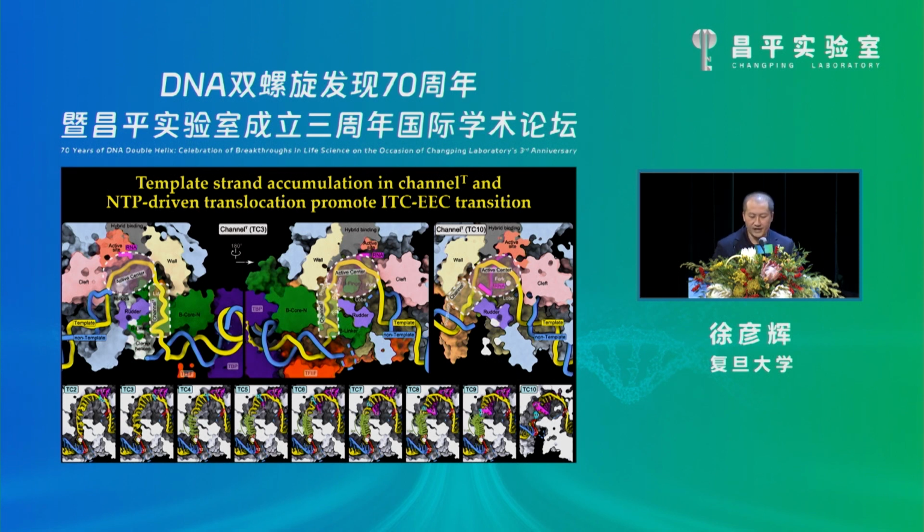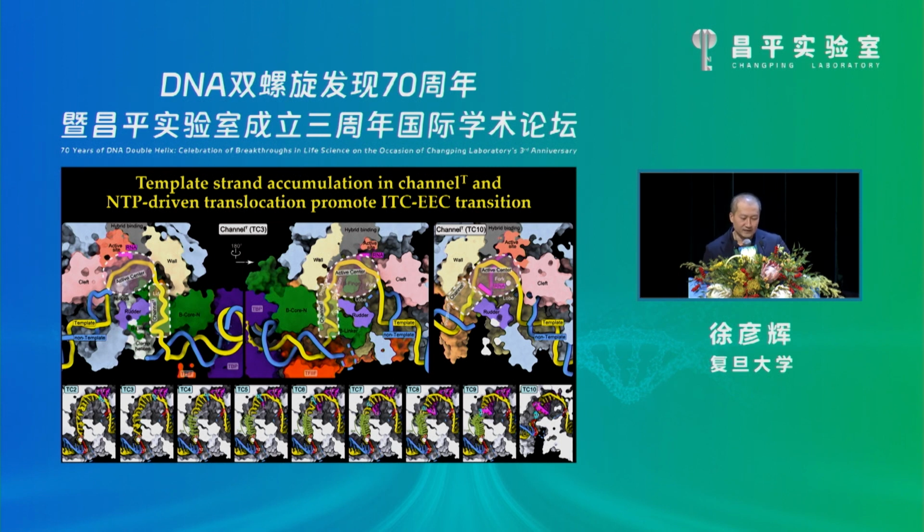This cross-sectional view of ITC shows that the active center merges with a narrow template channel. This is the template strand. The channel, which we call channel T, is formed by PAL2 and TF2B, colored in green: the B finger, B linker, and the B core region. And this channel is nearly sealed by the protein, with two ends captured by the RNA-DNA hybrid and the DNA duplex of the upstream region.